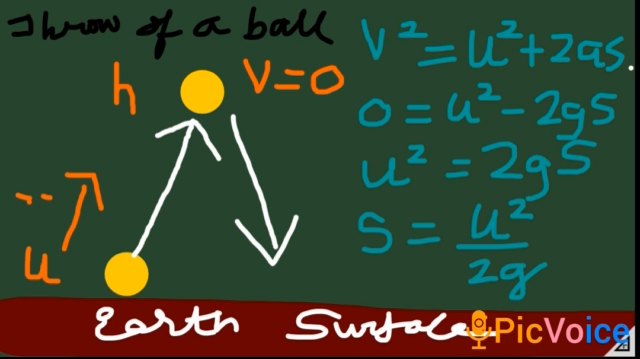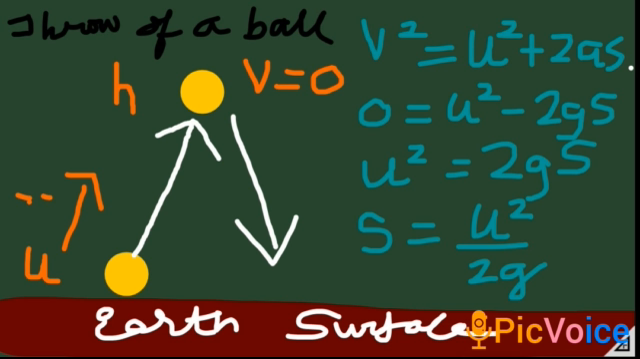Now according to the kinematic equation, we know that v square is equal to u square plus 2as. Now the final velocity is 0, so we will put v equal to 0. Since the ball is going up, I am only talking about the journey from earth's surface till that height h, only the first part of going up. During this journey, according to the sign convention, since it is going up, a will be taken as g, and that too minus g. So 0 is equal to u square minus 2gs. So u square is equal to 2gs. So s will be equal to u square upon 2g.